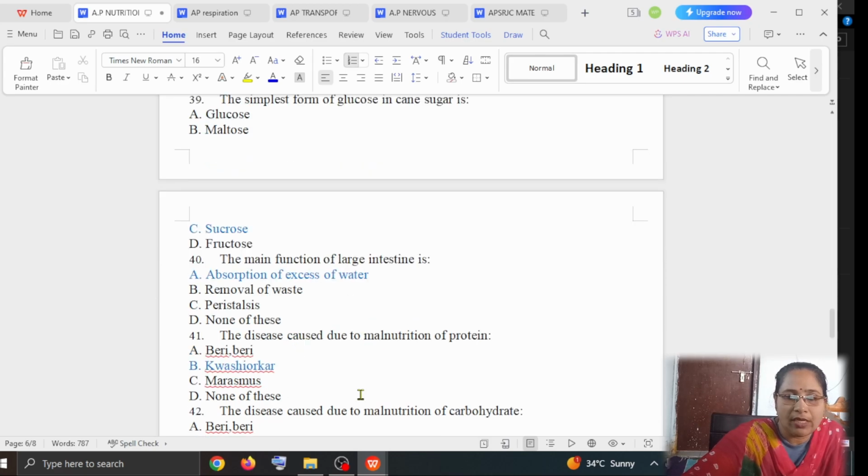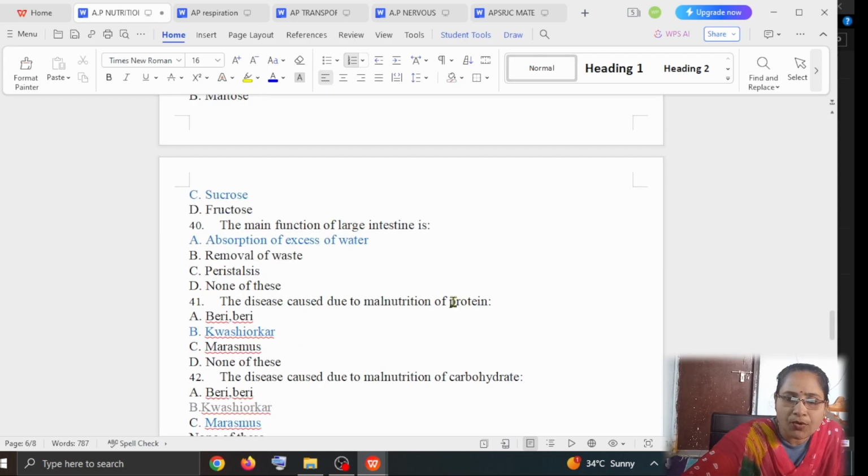From here, the remaining ten questions are related to malfunctioning, that is, the deficiency diseases, questions 41 to 50. The disease caused due to malnutrition of protein is called beriberi, kwashiorkor, marasmus, or none of these. Here, malnutrition of protein, that's why the answer is kwashiorkor.